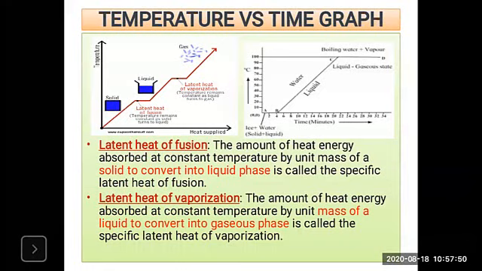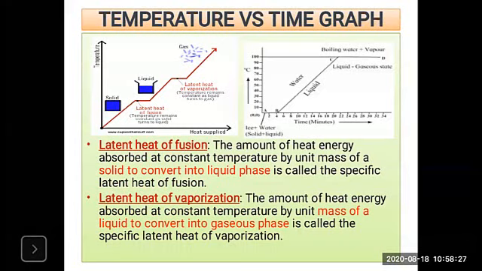The ice converts into water at this constant temperature. That duration means the conversion of ice to water. When the conversion to water is complete, only then does the temperature rise. So at 0 degrees Celsius, the ice is heated, melts and converts into water at 0 degrees centigrade. The ice absorbs the heat energy in that duration.